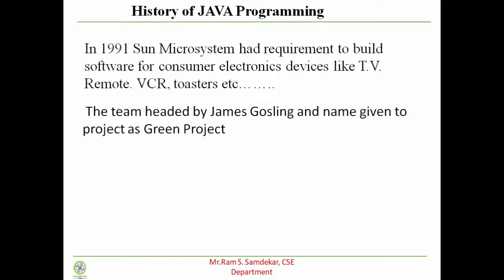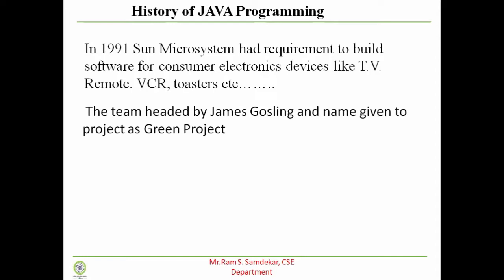After gathering the requirements necessary to build software that works with such home appliances, James Gosling and team decided that existing programming languages like C and Pascal are not suitable for building such applications.